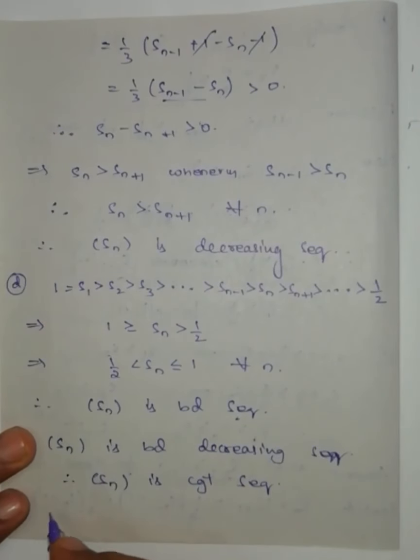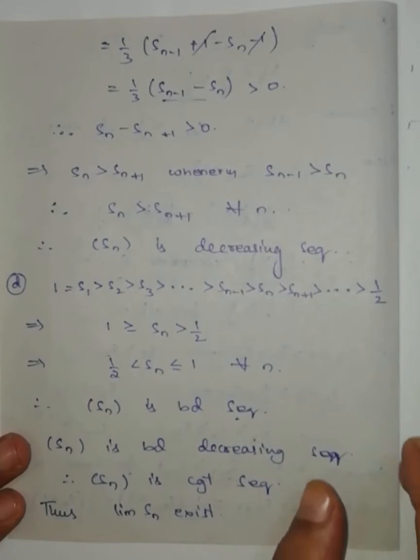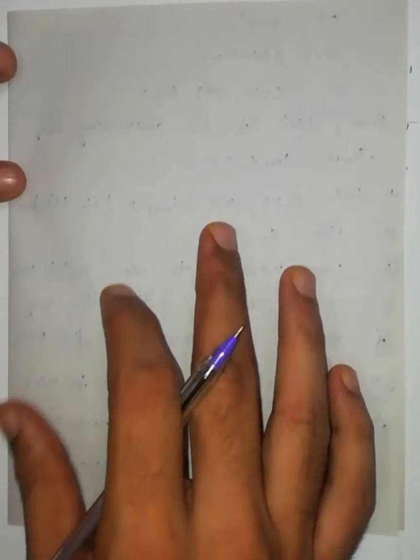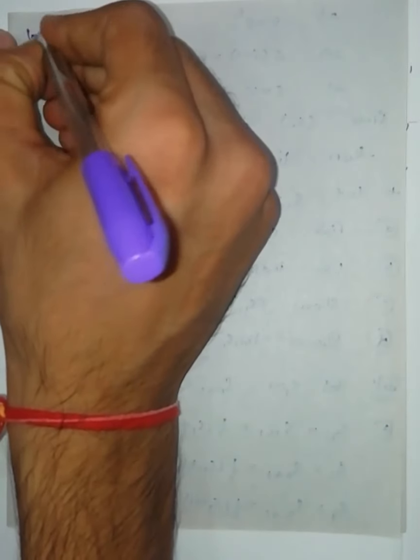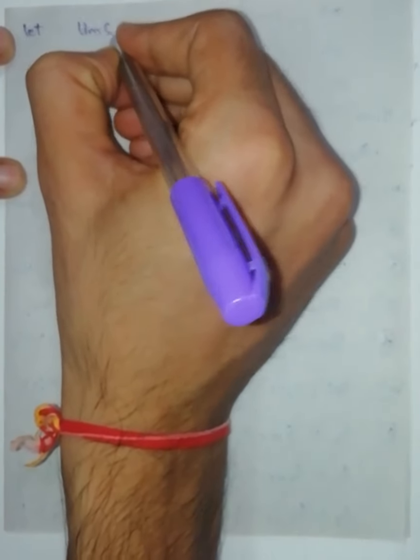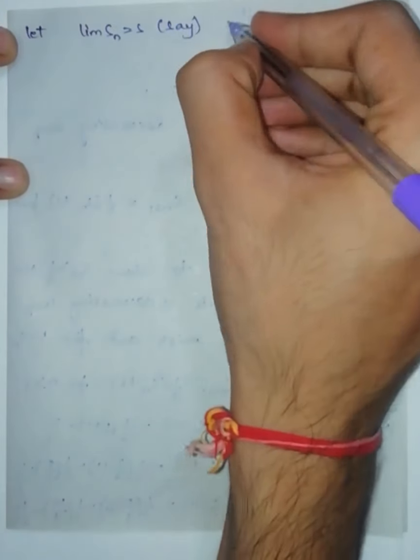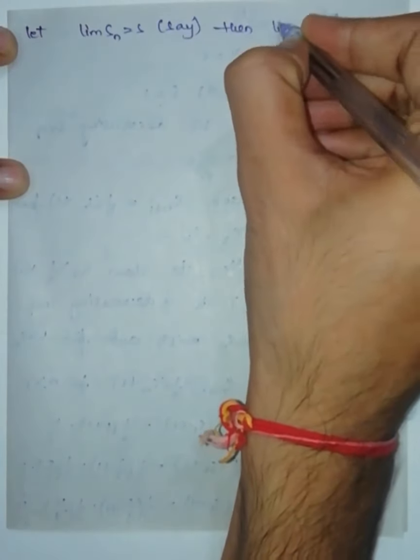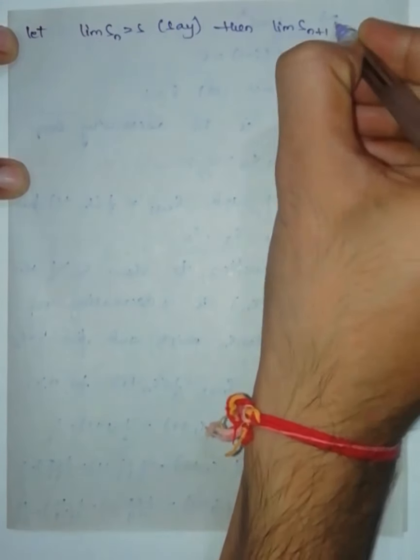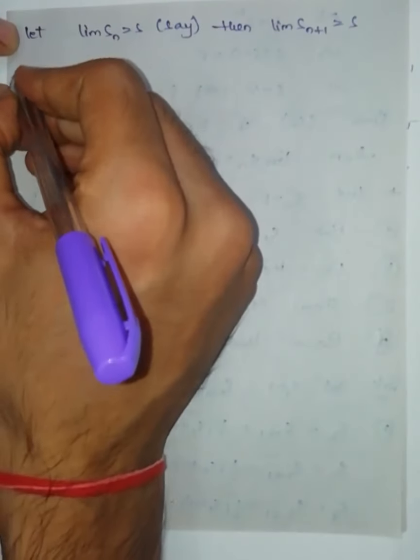Since it is convergent, the limit of Sn exists. Since the limit of Sn exists, it will be equal to some real number. So here let the limit of Sn be equal to s. If the limit of Sn is equal to s, then the limit of Sn plus 1 is also equal to s.